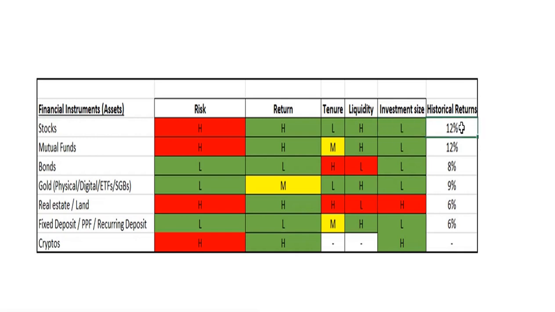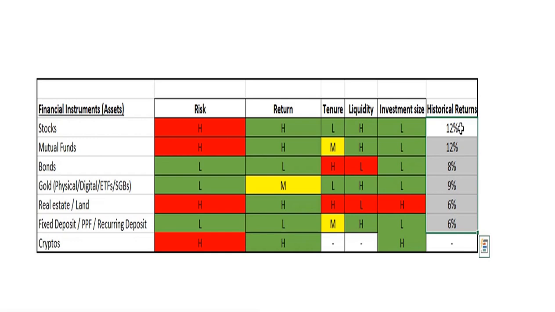One more column that I have given is historical returns. What is the historical return of each of these financial instruments? Stocks are around 12 percent, mutual funds again 12 percent. These references I have taken based on the indices of the National Stock Exchange or Bombay Stock Exchange. Maybe there are many things which are new to you at this point.